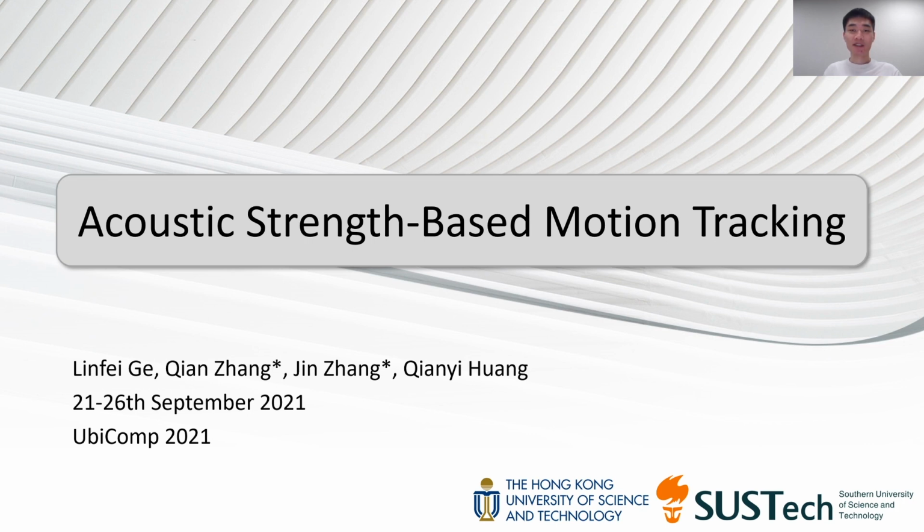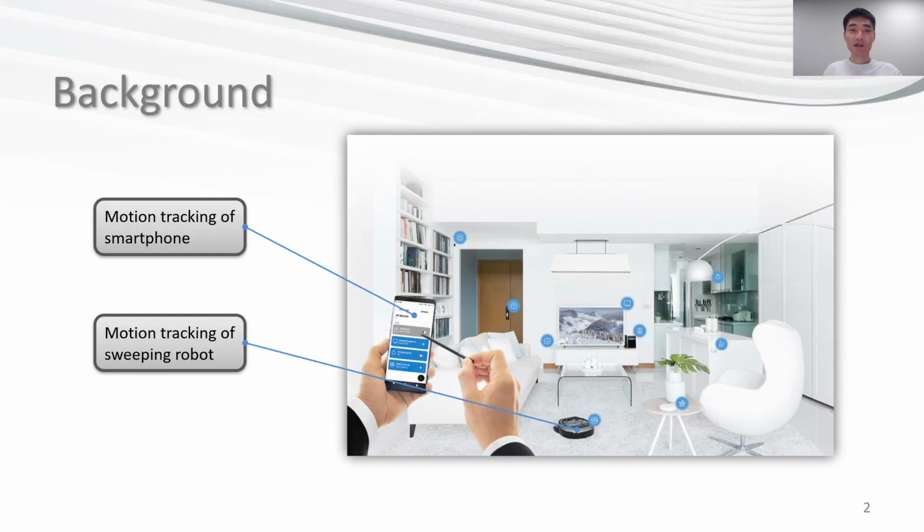Today I will present Acoustic Strength-based Motion Tracking. Motion tracking is important in smart home scenarios. For example, the location of a smartphone or sweeping robot can help to provide a humanized interaction. Nowadays, many smart devices have microphones and speakers in them. Acoustic-based motion tracking becomes an important research area.